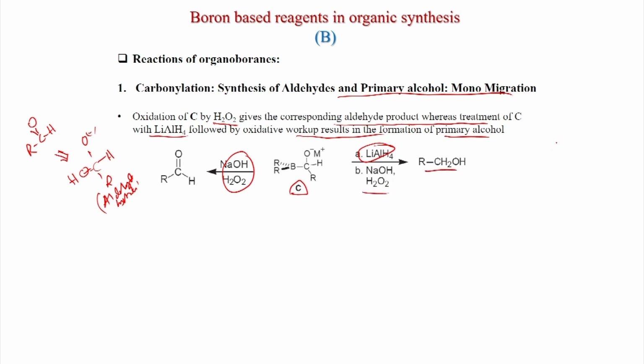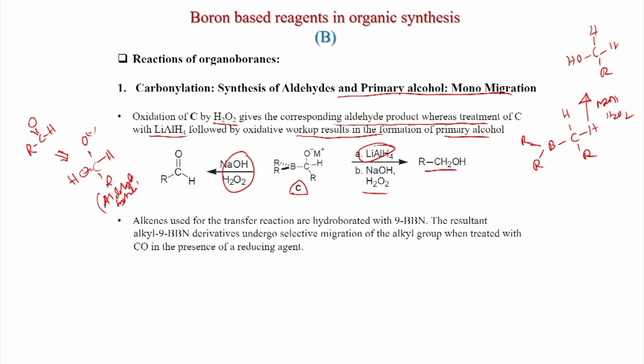After hydride treatment, this OM group will eliminate, and you get this intermediate possibly, and now NaOH H2O2 gives OH here, because with H2O2 and NaOH the oxygen is formed between the C-B bond. So ultimately this goes to a primary alcohol.